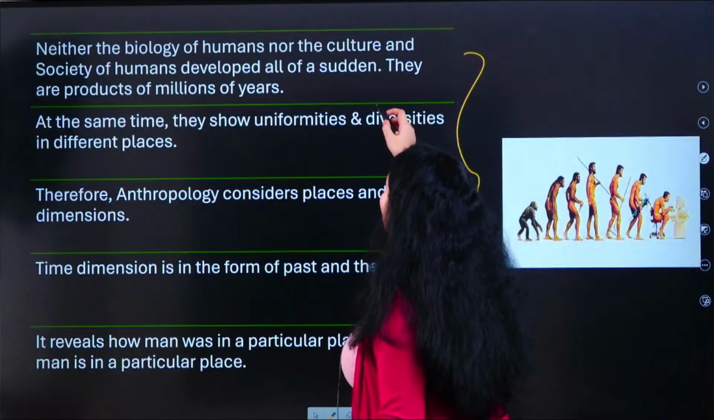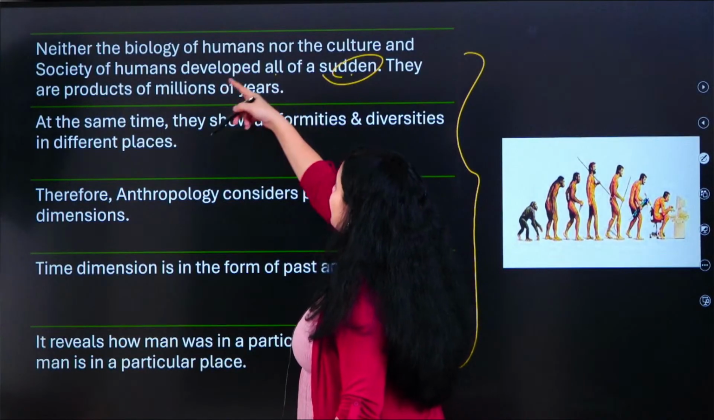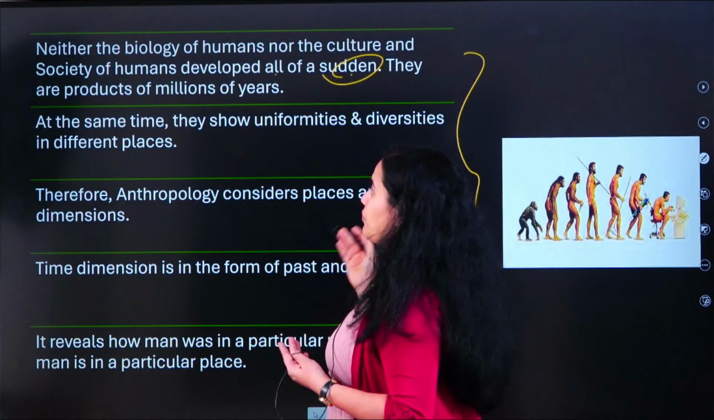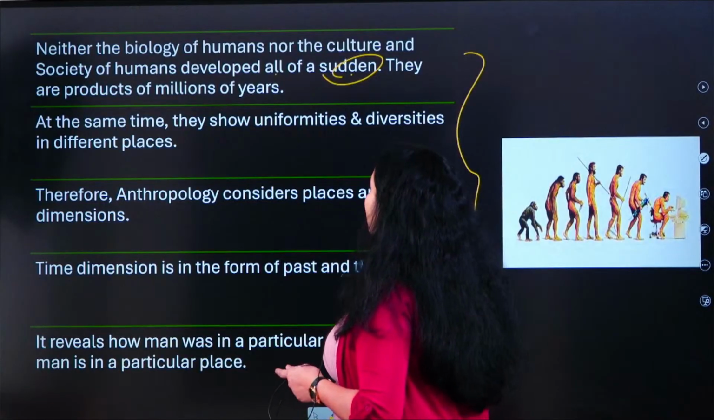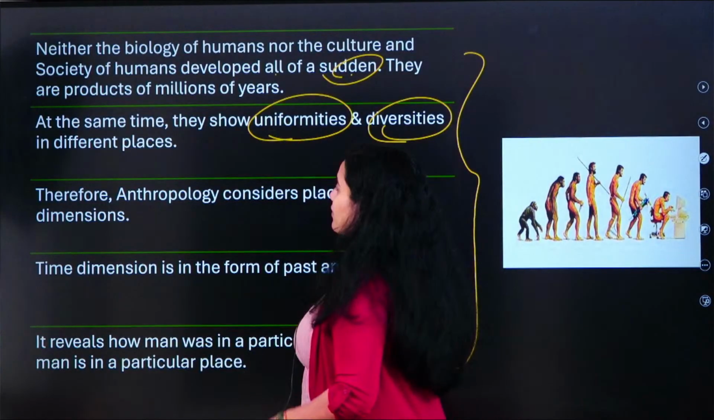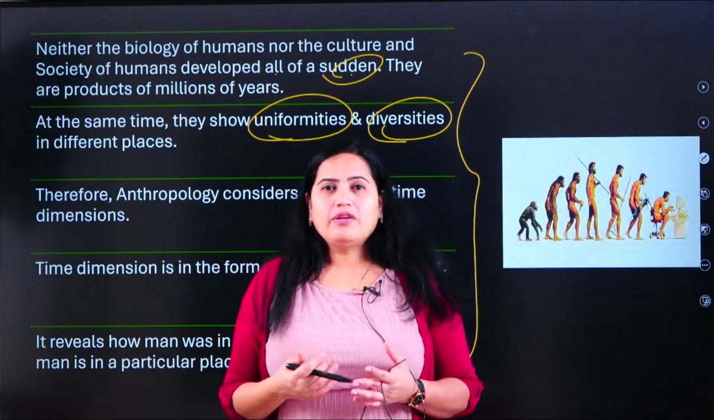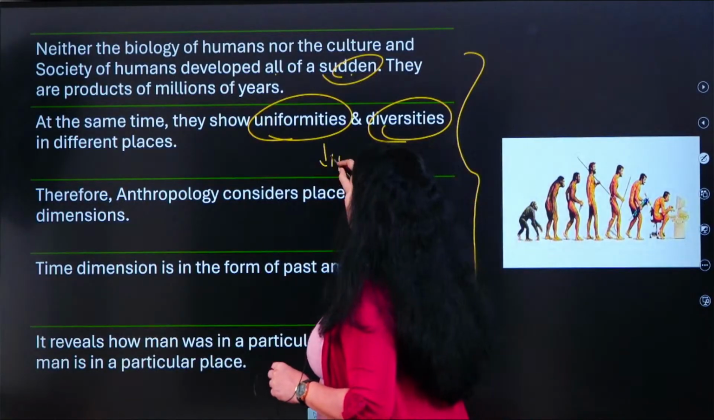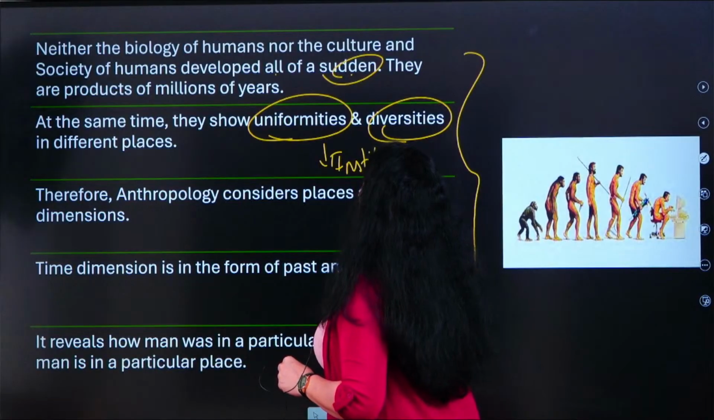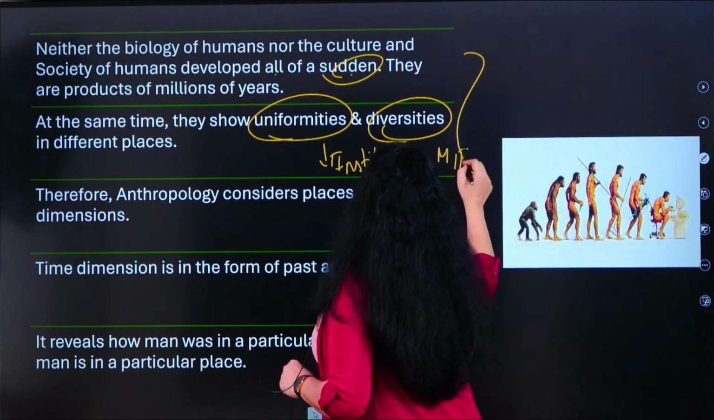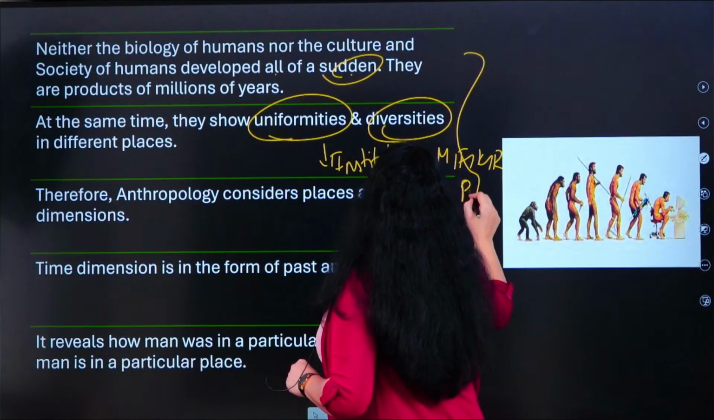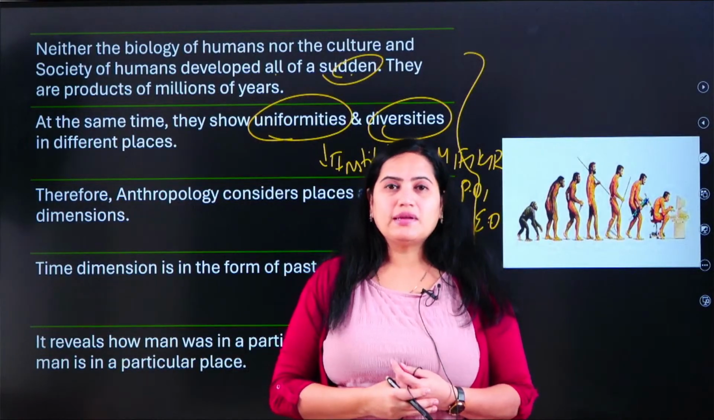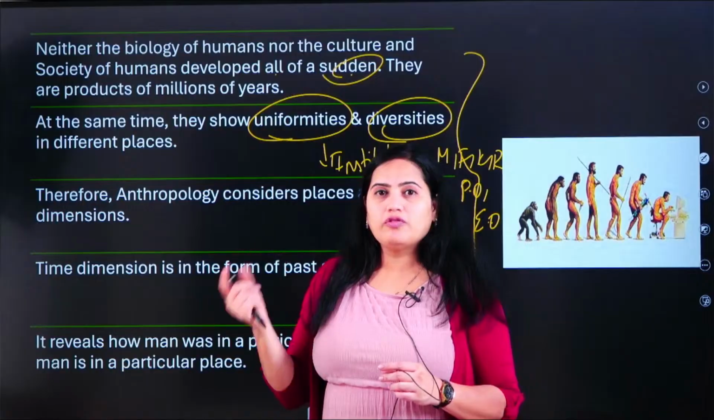So they did not develop all of a sudden. What did not develop all of a sudden? That is the biology, culture and society of human beings. They are the products of millions of years. And at the same time, they show some uniformities as well as diversities in different places. What do we actually find as uniformities in all cultures? For example, take the case of institutions: marriage, family, kinship, religion, political organization, economic organization and so on. All these things are also present in the other cultures. Okay, so we see these types of uniformities.